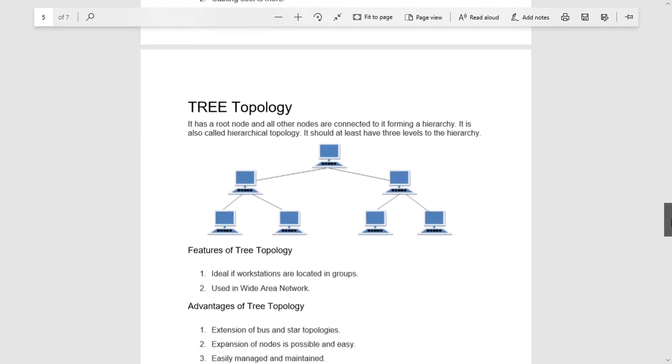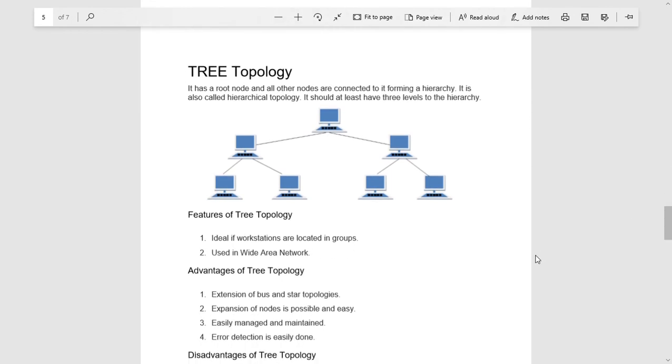Tree topology, it is just like a hierarchical structure. Hierarchical structure means we are having a root node, and to the root node we are connecting several computers, and to every computer we are again connecting several computers. Like in case of an organization or a school or a company, we are having a root node at the organization head system. It can be a server. Then we are having various servers like purchase server, sales server, marketing server, and purchase server will have its own clients. Sales server will have its own clients, something like that.